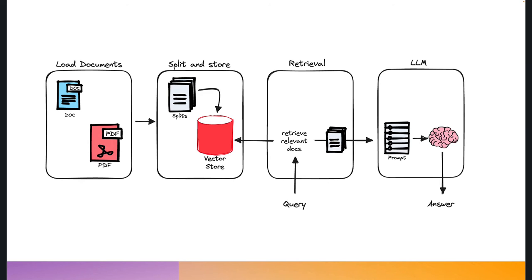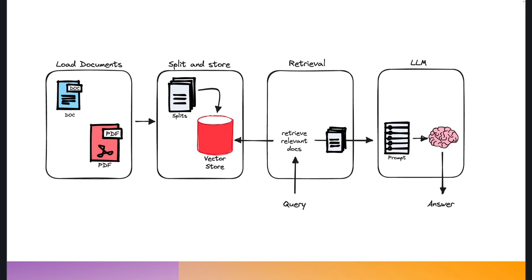With the vector store, you store the splits together with a numerical representation of the text that also conveys the meaning of the text. The semantics are preserved in some way. And that will allow us later to find pieces of text that are relevant to the query we're asking, right? Then we come to a third part. Once we have our splits in a vector store, we come to the retrieval part.